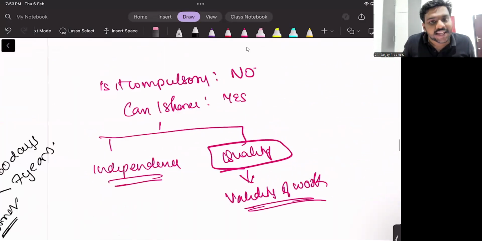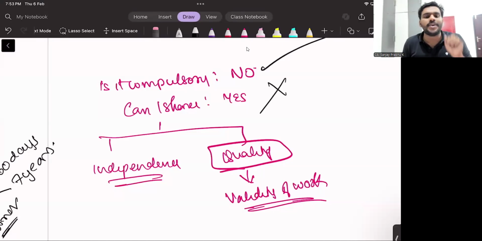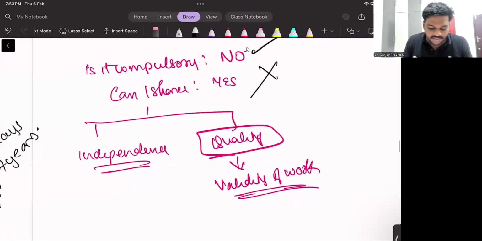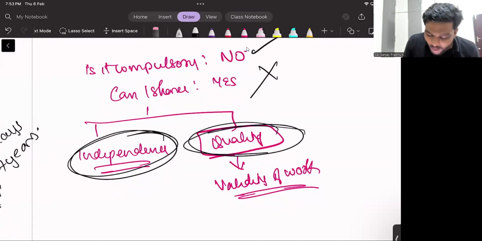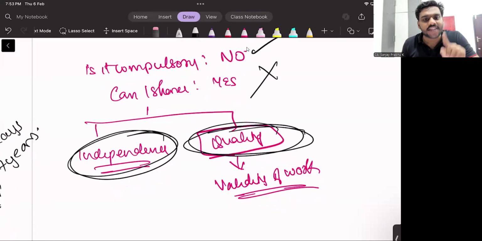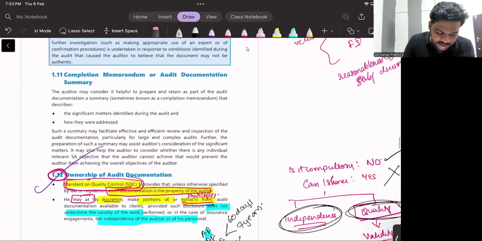Is it compulsory to provide the audit documentation back to the client? No. Can I give? Yes. Is it compulsory? No. Can I share? Yes. But two things should be taken into consideration. What are the two things? First one is independence of the auditor. Second one is quality of the auditor. It should not affect the independence, and it should not affect the quality. Am I clear? Yes, sir.